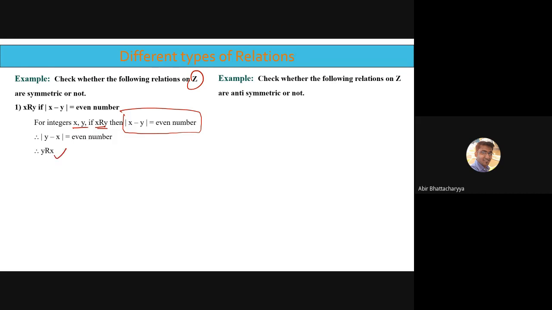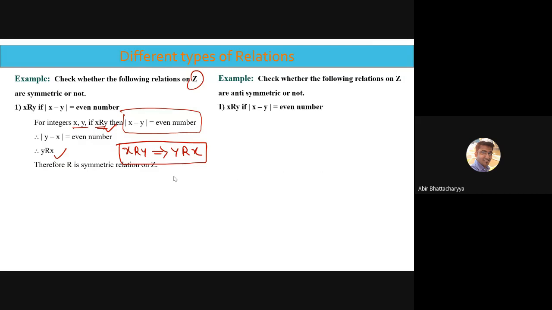So I started from x related to y and ended up with y R x. That means it's a symmetric relation. So R is a symmetric relation. Clear? For any x, y belonging to integers.